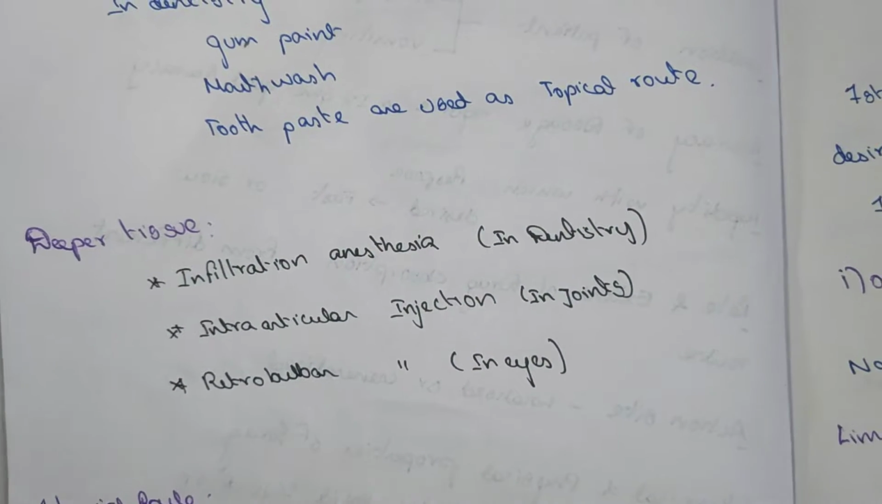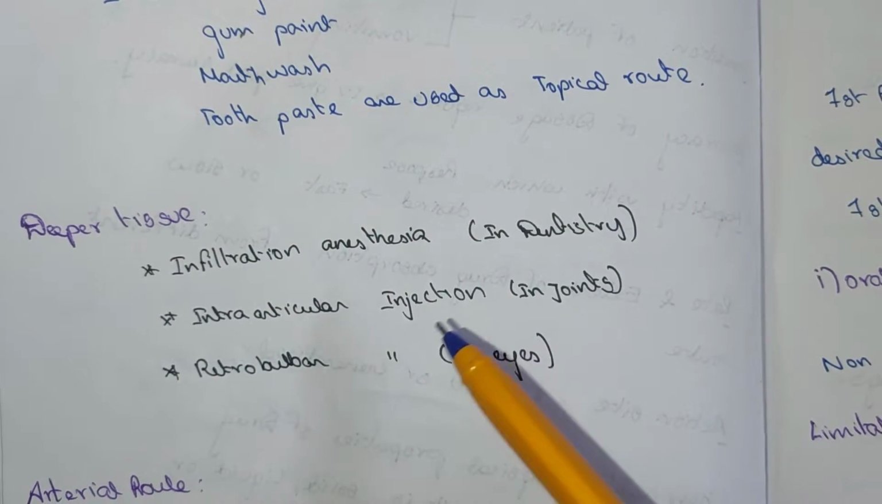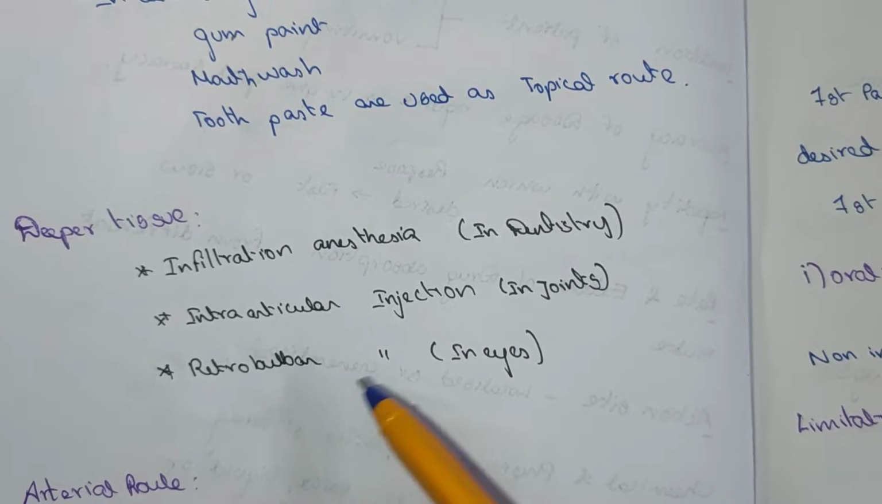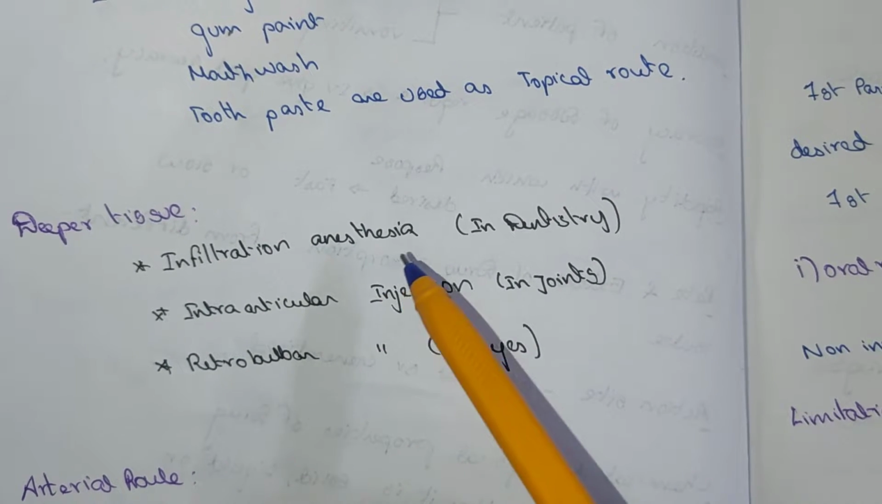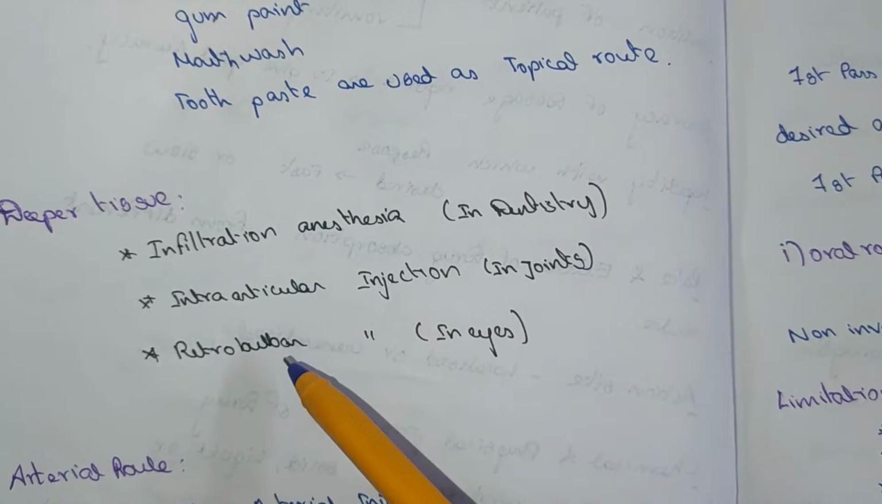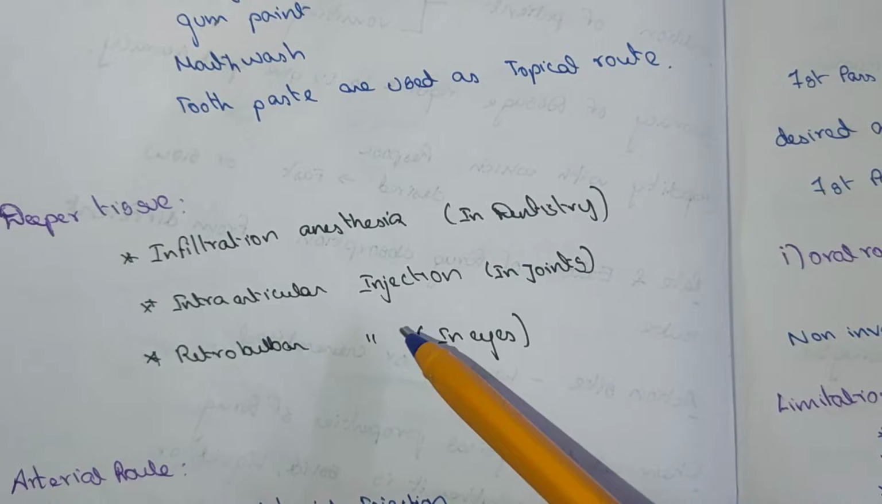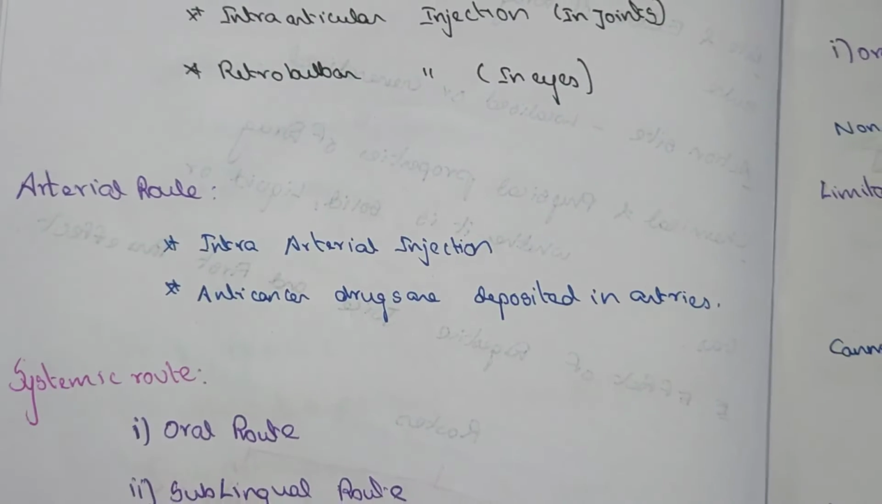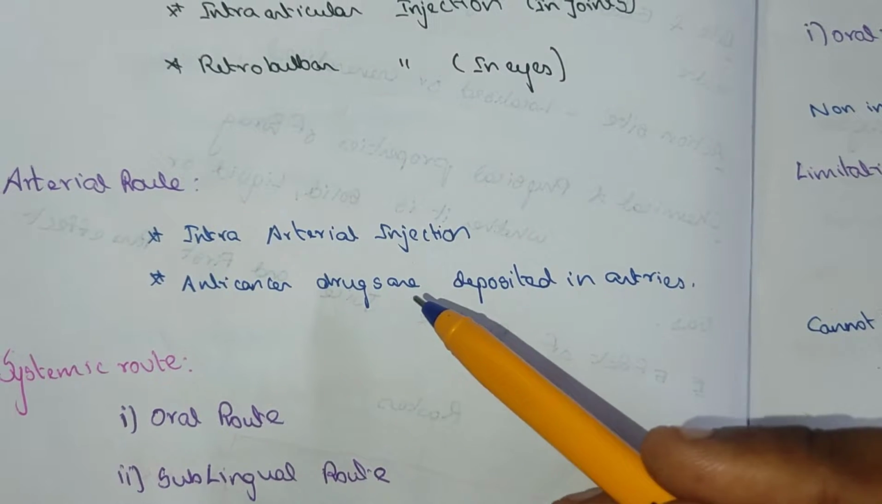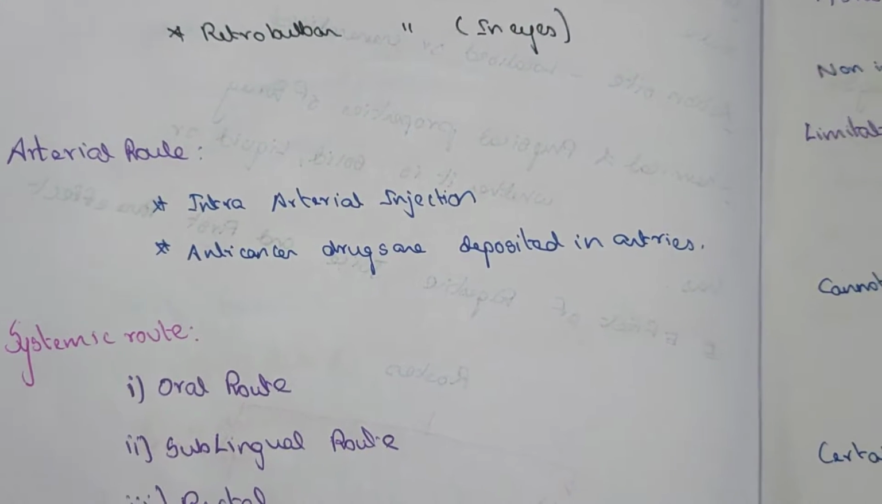Deeper tissue. In deeper tissue, there is infiltration anesthesia, intra-articular injection, or retrobulbar injection. Infiltration anesthesia is used in dentistry, intra-articular injection in joints, and retrobulbar injection in eyes. The arterial route: the intra-arterial injection. The anti-cancer drugs are deposited in the arteries.